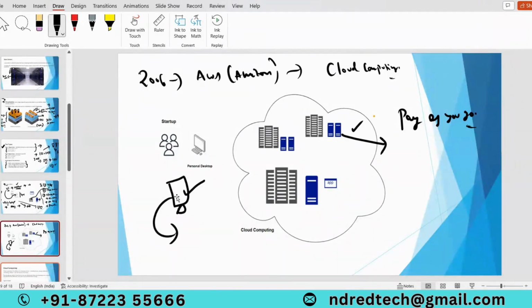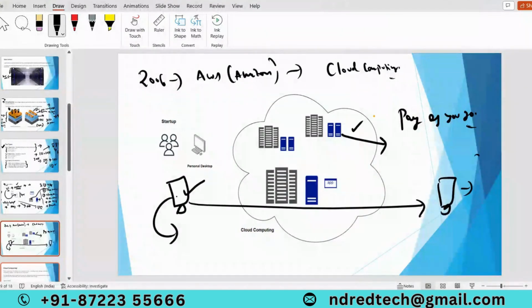They are just asking us to create virtual machines on top of their physical servers and just pay for that particular virtual machine. If you are using that virtual machine for 3 months, just pay for 3 months for that virtual machine. That's it. That is the advantage of cloud computing. It's like a big revolution.